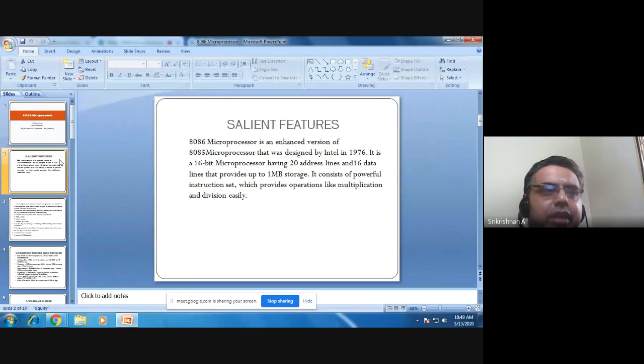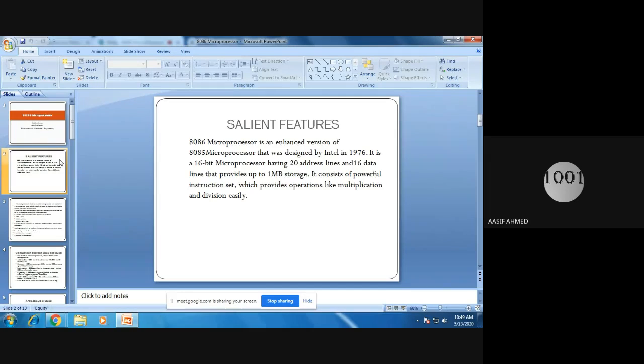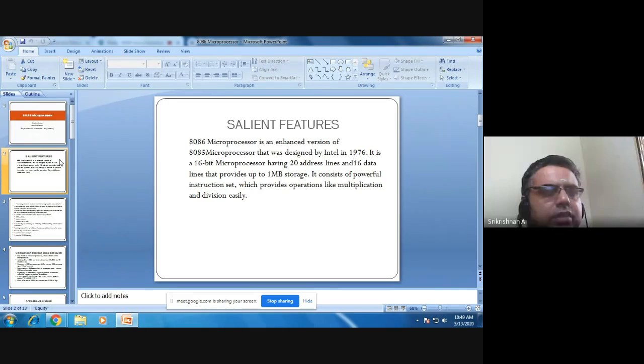I told you it has certain features like 20 address lines and 16 data lines, providing up to 1 megabyte of storage. It also has a powerful instruction set, with multiplication and division operations that can be performed. Next.